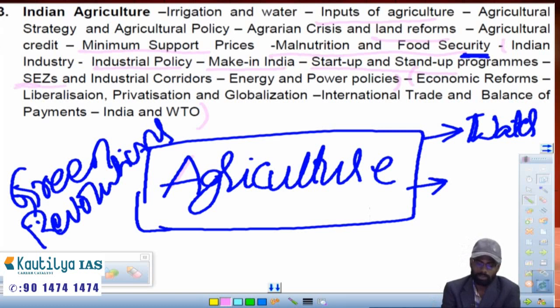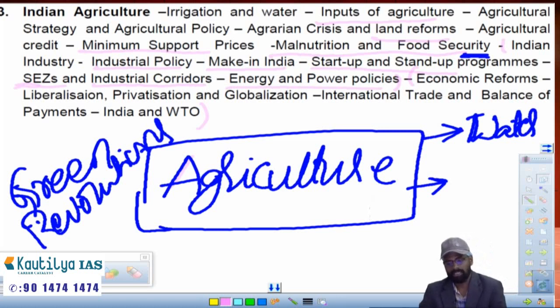And industrial corridors, like dedicated freight corridors, or the Chennai-Bangalore industrial corridor, the Vizag-Chennai industrial corridor. Why is there a requirement? Why are industrial corridors a must for development? Those things we'll discuss. A related concept would be energy and power policies. What are the different policies of the Energy Act, meaning the Electricity Act or renewable resources? Those things we'll discuss. This comes under the second part of this same unit.